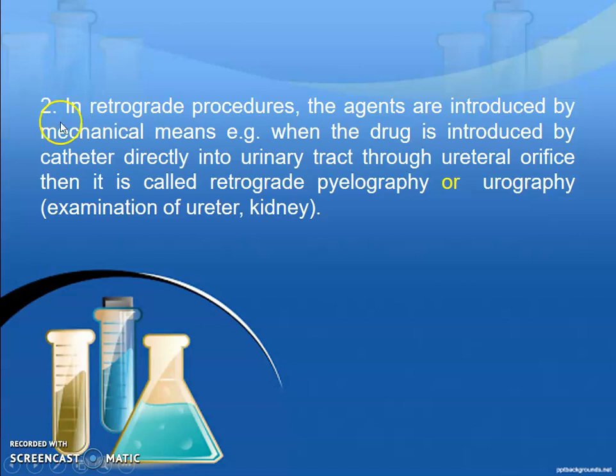Then the second technique is the retrograde procedure. In this, the agents are introduced by mechanical means. For example, when the drug is introduced by a catheter directly into the urinary tract through the urethral orifice, then it is called retrograde pyelography or urography, means examination of ureter and kidney.